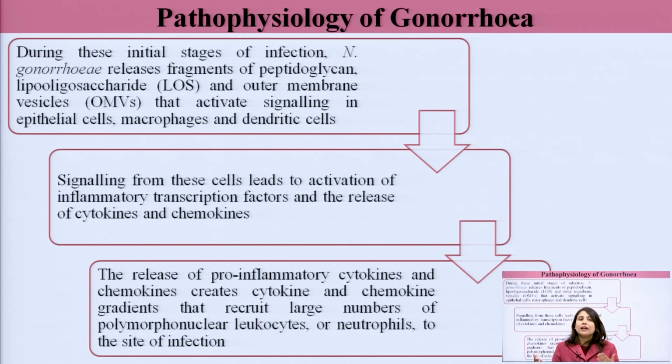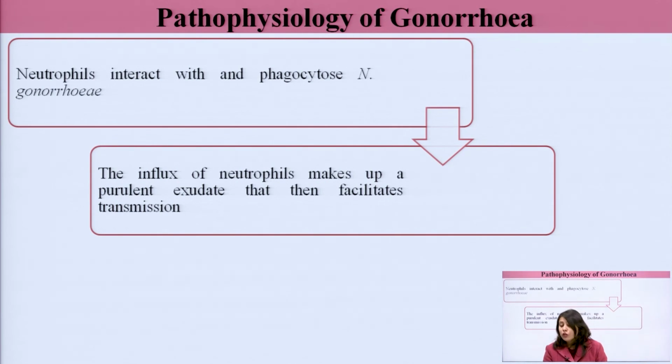These chemokines and cytokines are doing what? They attract a large number of leukocytes to the site of infection. Large numbers of neutrophils come and gather at the site of infection. Neutrophils interact with and phagocytose Neisseria gonorrhea. This is what neutrophils do. Their role is to phagocytose.